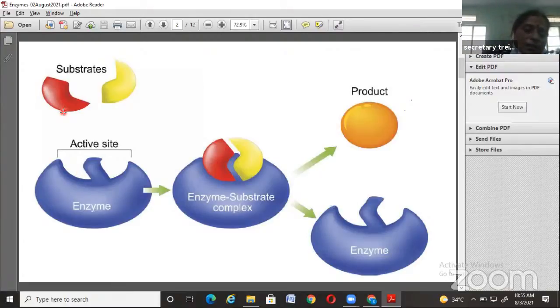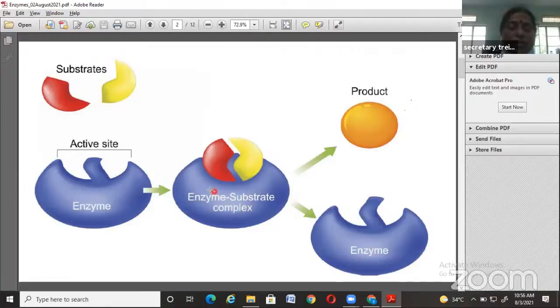A substrate molecule of similar shape reaches the similar site, and they fit in the enzyme active site. And after the substrate molecules are induced into the active site, they develop as an enzyme substrate complex.